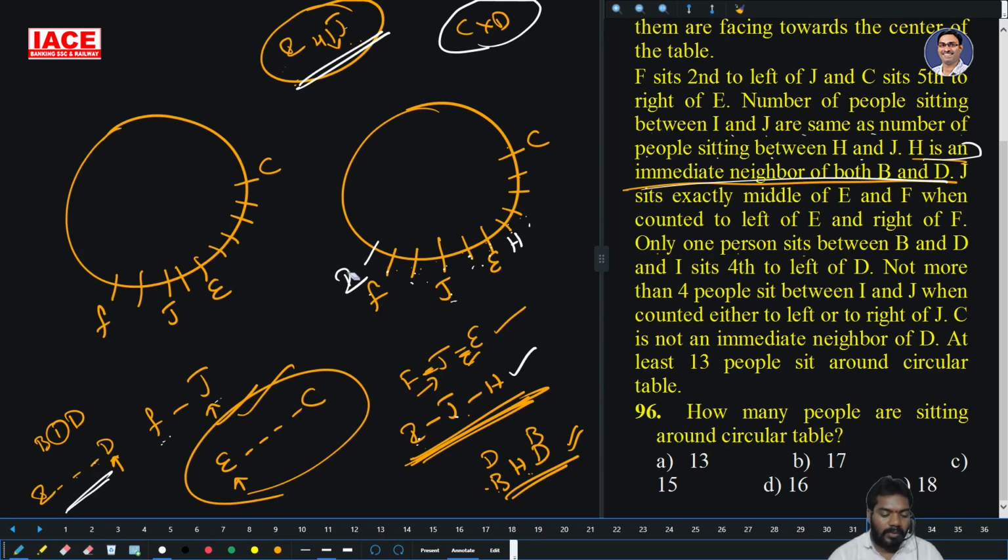Again not possible, so this case is not possible. If I take it as here I, then I and J no, J and E no. So this case is not possible. Now take this one. I and D is fourth left of I, they are saying.